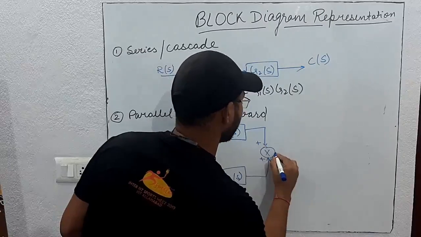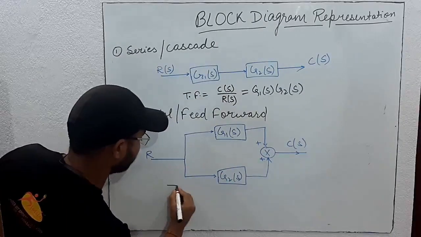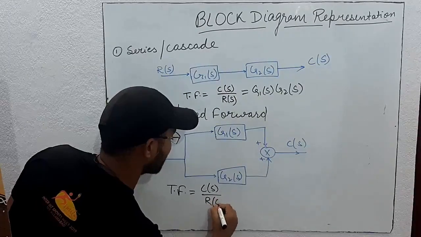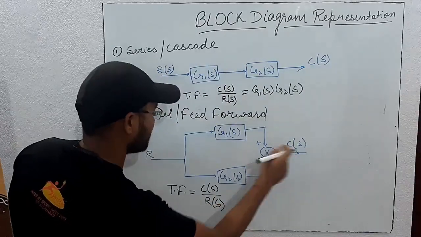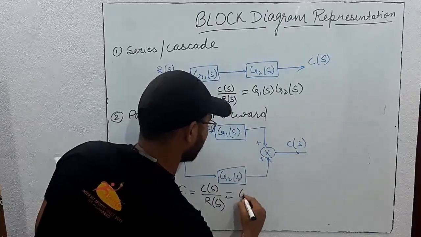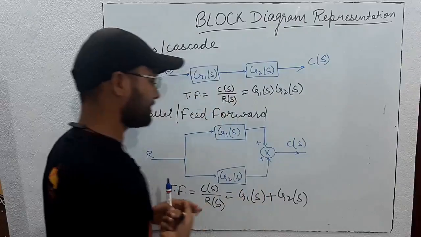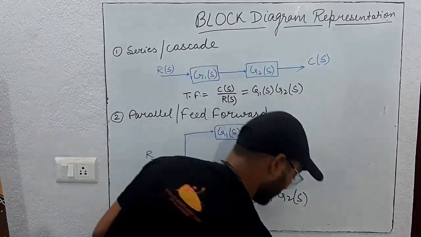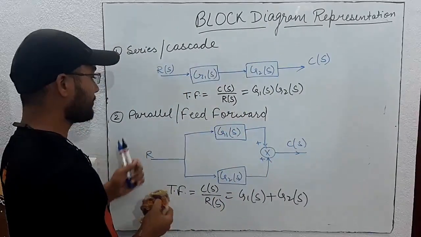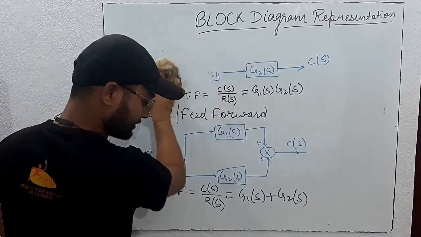Here both outputs are added and we get the output response. So the transfer function C(s) by R(s), output response by input response, will be the summation of the two, because they are connected in parallel. These are the basics, and they will be helpful for questions in which multiple systems are there in cascade or parallel form.